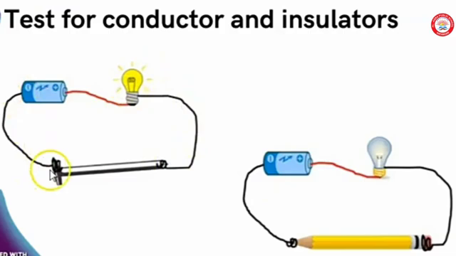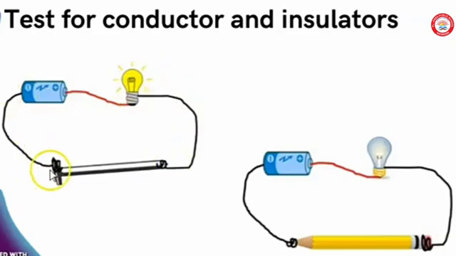Observe these pictures carefully. In the first picture, instead of a switch, there is an iron nail. But in the second picture, instead of a switch, there is a pencil. We can see that the bulb is glowing in the first picture, and in the second picture the bulb is not glowing.